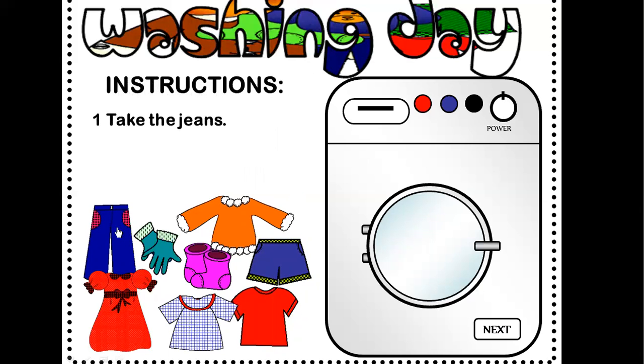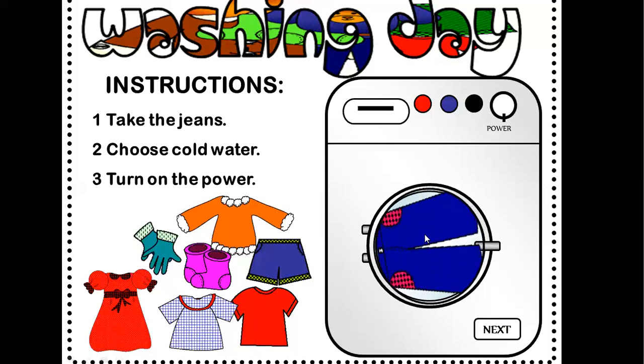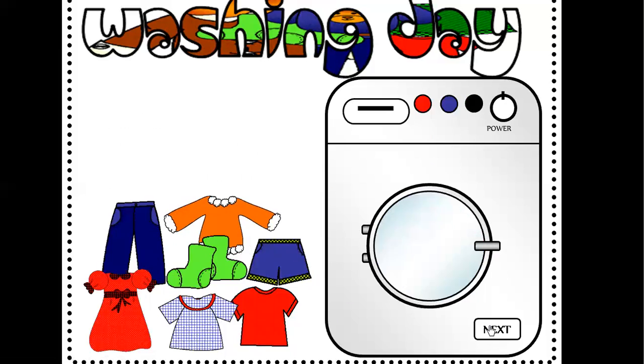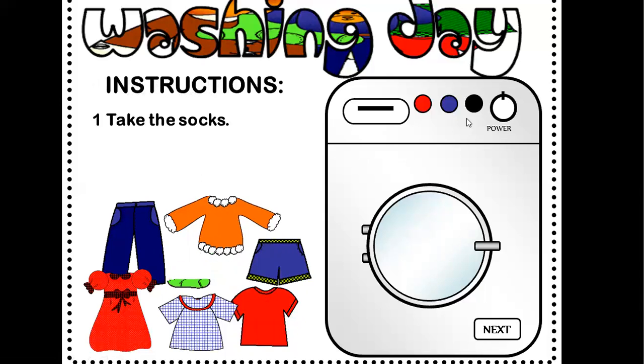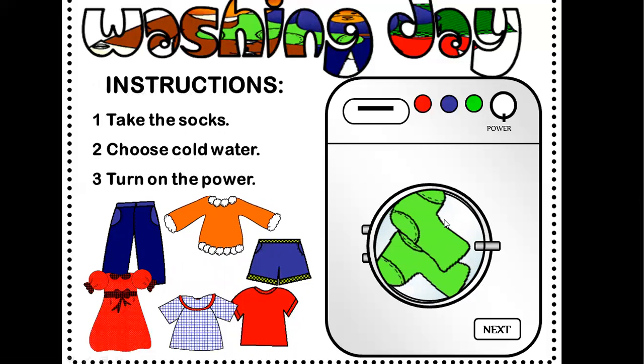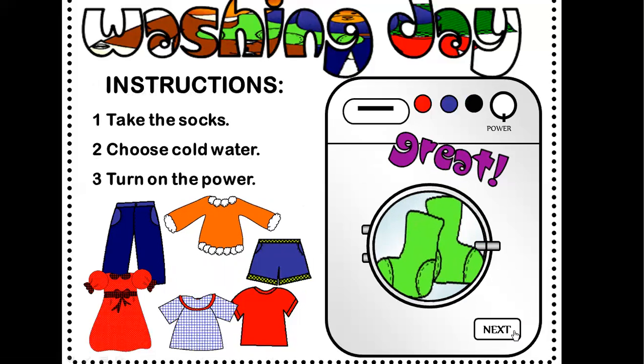Take the jeans here. Choose cold water. Yeah. Turn on the power. Yeah, power button here. And then what are we doing now? We are washing the trousers. Next. Take the socks. Press cold water. Turn on the power as usual. Okay, we are washing the green socks here, a pair of socks as you see.